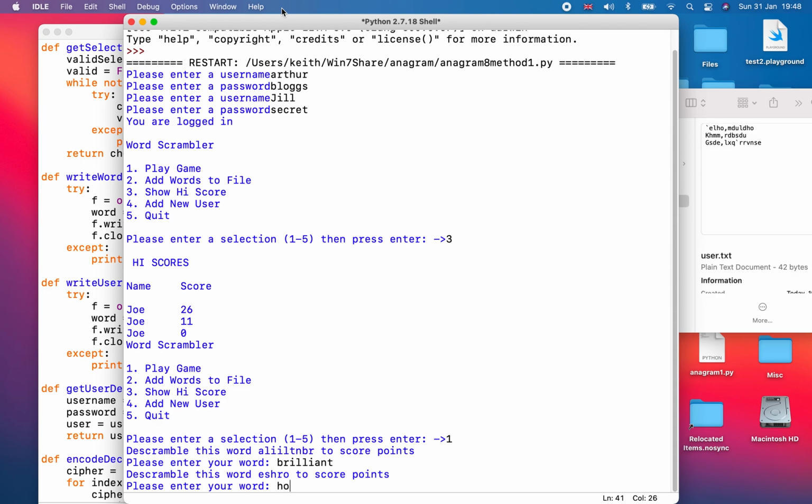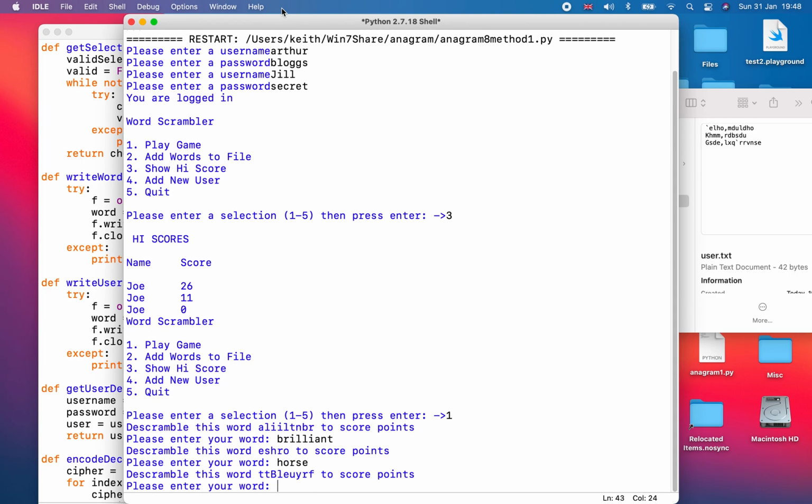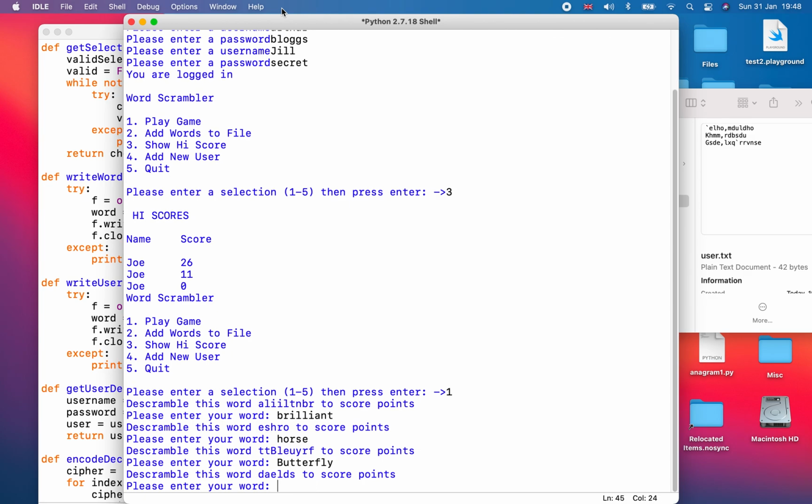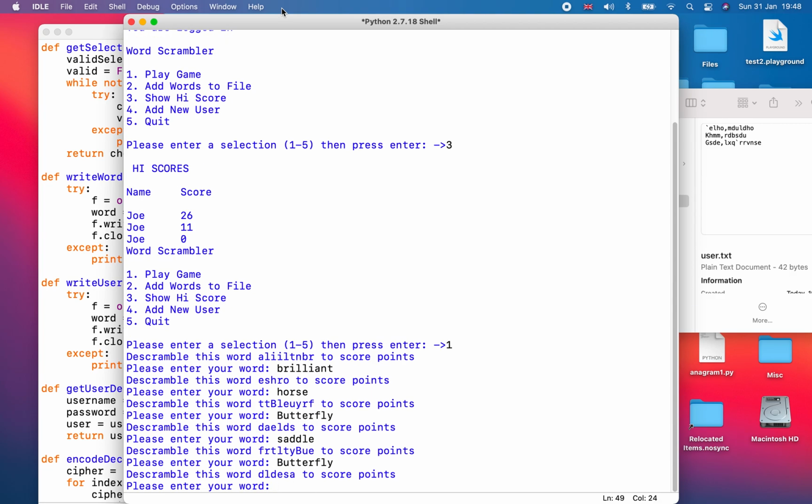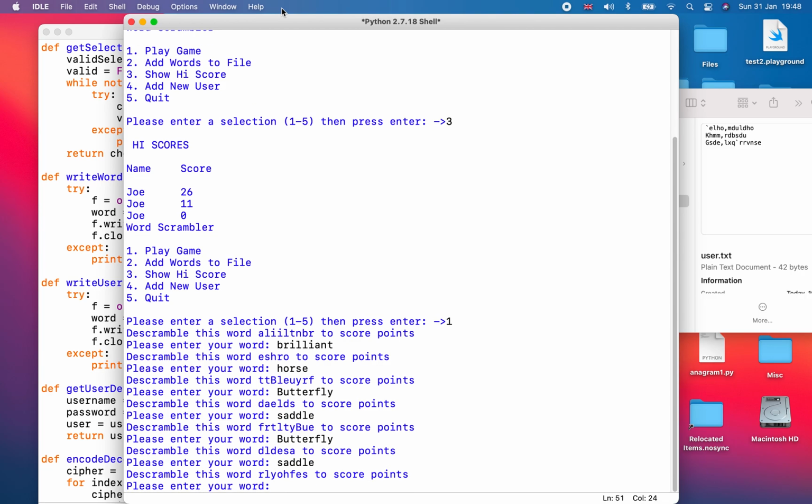Horse. Let's make Jill top of the table, shall we? And then butterfly. And then saddle. And butterfly again. If you have a file with a lot of words, you're not going to get them repeated. I think butterfly's repeated anyway. Saddle again. And horsefly. And I think that will be enough to make her top of the table.